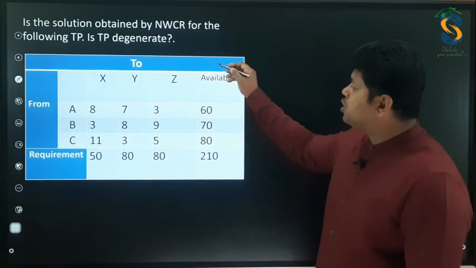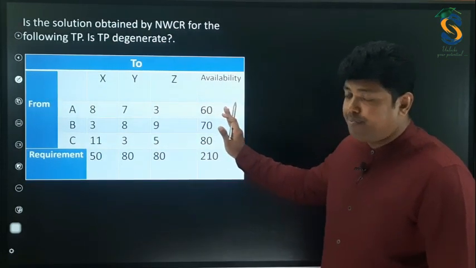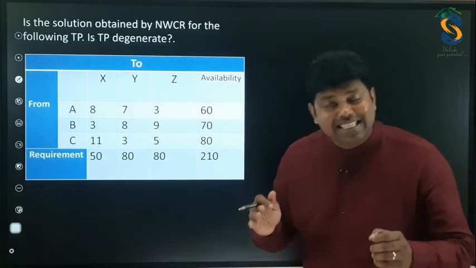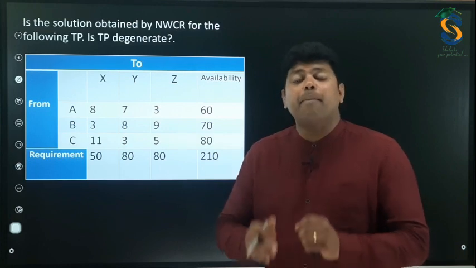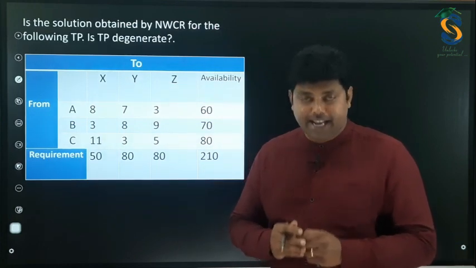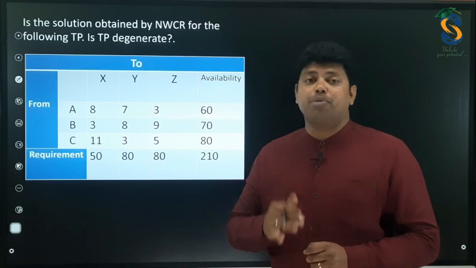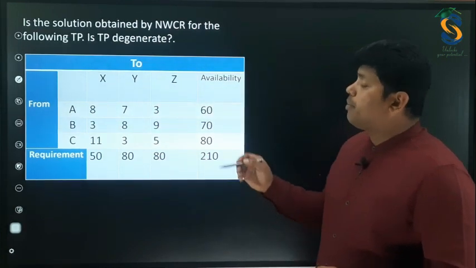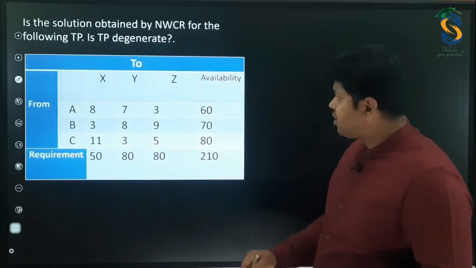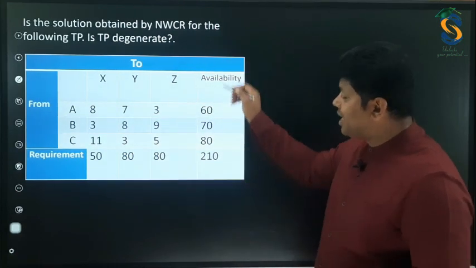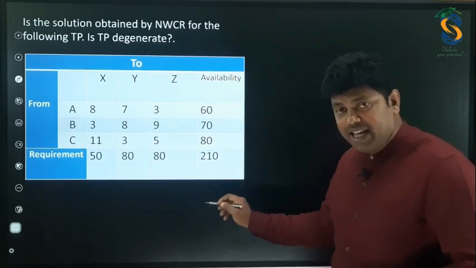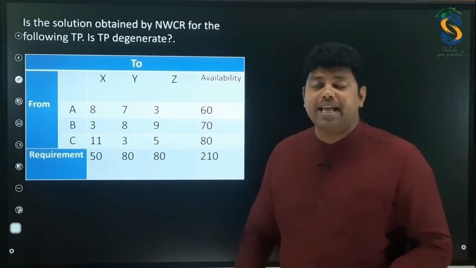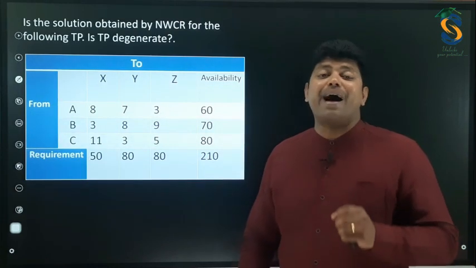When the last column and the last row give the same total, we say it is a balanced TP, that is, a balanced transportation problem. I repeat, what do we mean by balanced transportation problem? The transportation problem in which the sum of availability and the sum of requirement are equal, then we say the given TP is balanced.